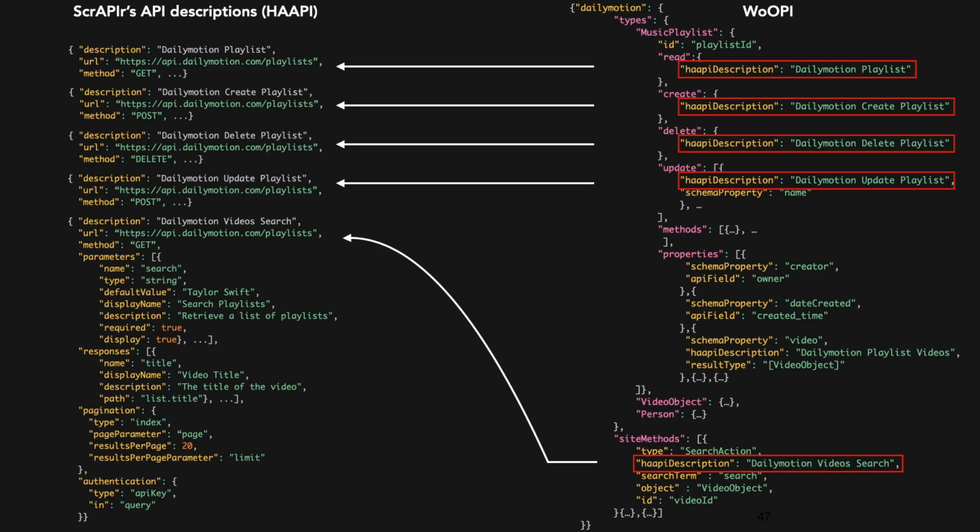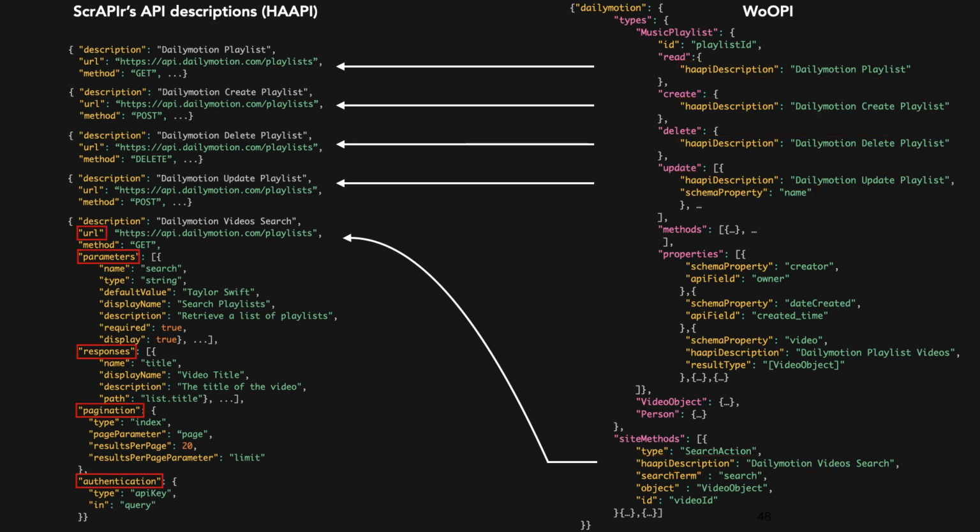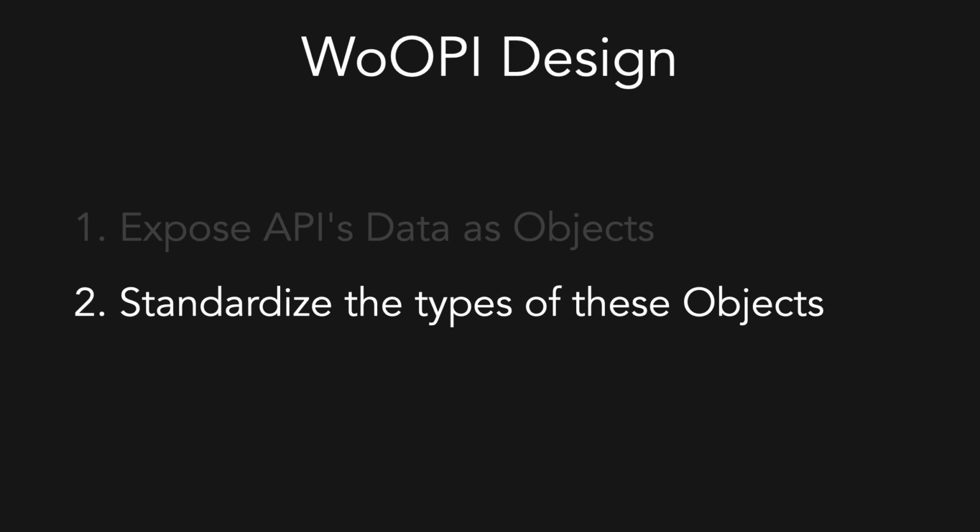To achieve our first goal, Whoopi builds on Happy Description from our previous project Scraper, in which even non-programmers can author. Happy provides the API endpoints URL, parameters, the schema, response data, pagination, and authentication, and Whoopi maps an API of any methods and parameters, as described by Happy, to a normalized API of typed objects with read, update, create, delete, among other methods. Whoopi also supports standardization of objects over multiple APIs.